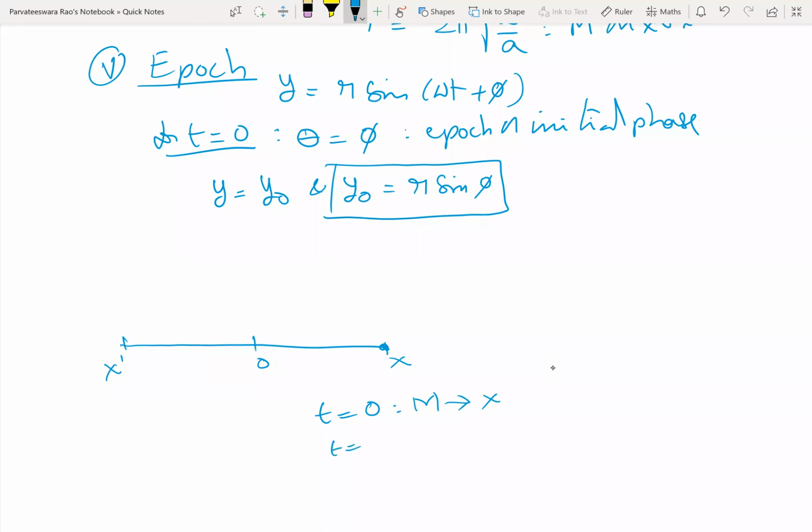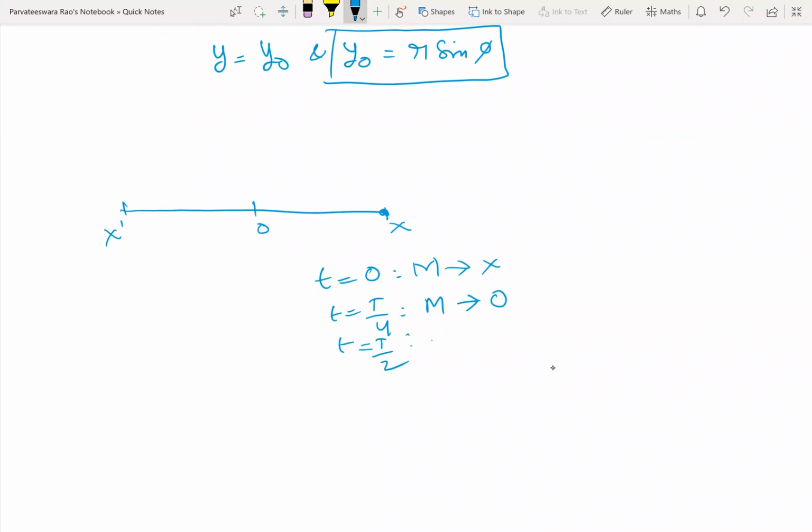And at t equal to T by 4, M will be at O. At t equal to T by 2, M will be at the other extreme position. At t equal to 3T by 4, again M will be at O. At t equal to capital T, M will be back at X.